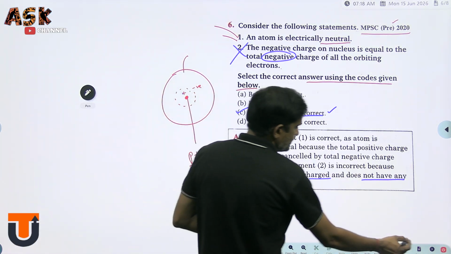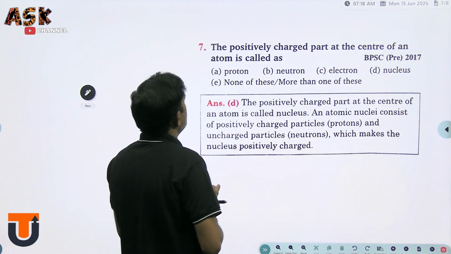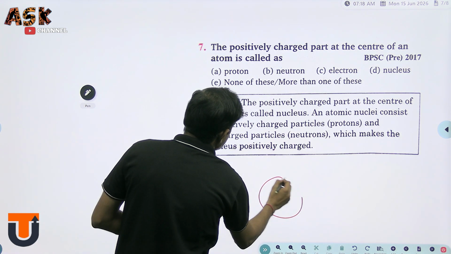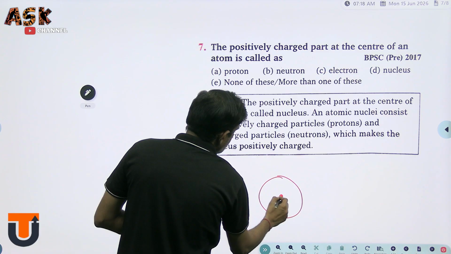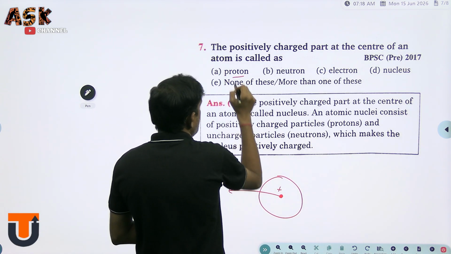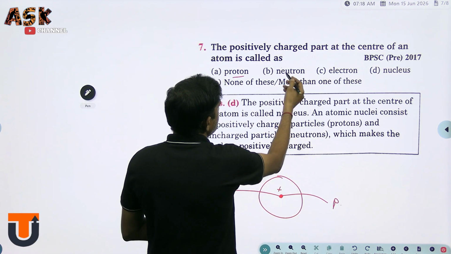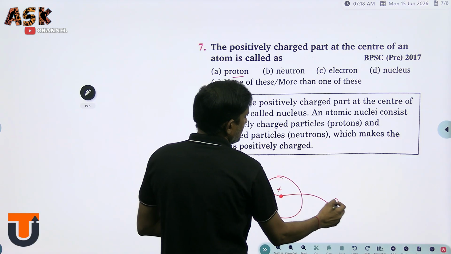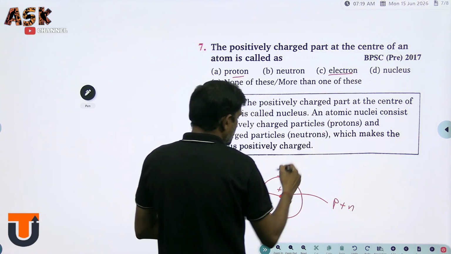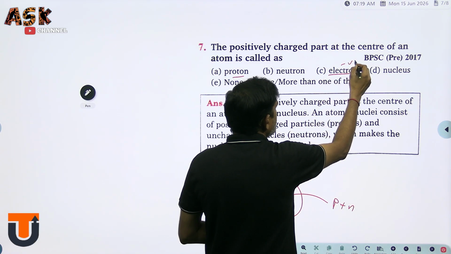Then the next question: the positively charged part at the center of an atom is called. The center of the atom is the nucleus, which is only positively charged. The proton is positive, but it is not at the center, it is inside the nucleus. The neutron does not have a positive charge, it is located inside the nucleus. Electrons are not at the center, they revolve around the nucleus, and their charge is negative.